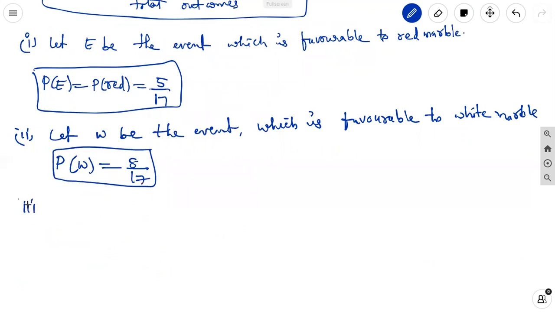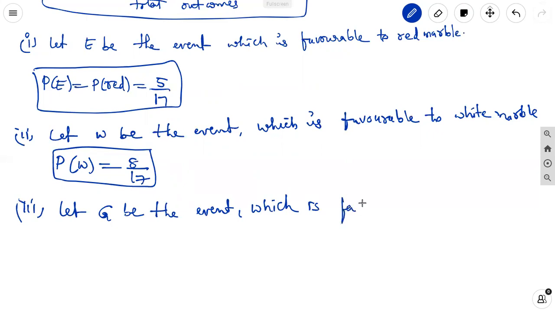Third one, let G be the event which is favorable to green marble.